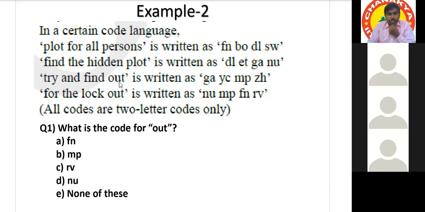That is just the same concept, sir. What is the code for out? Out is the MP. Common word or uncommon word? Common, sir. MP is the common word. MP, correct, because only MP is common.